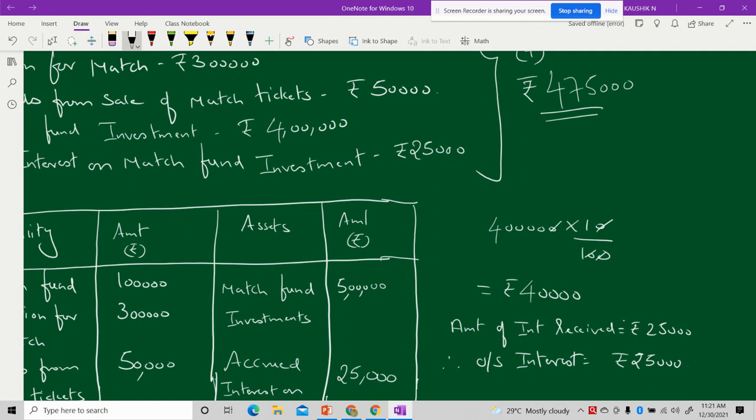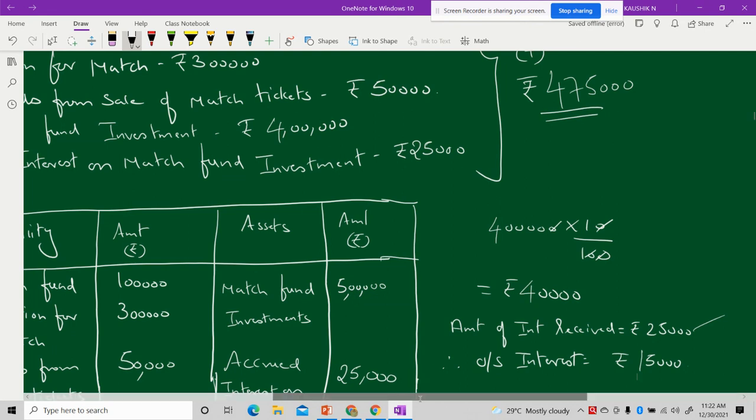So the amount of interest received has not changed, that is okay. 25,000 I have received, need not change this. Now compare it. Out of 40,000, I have received only 25,000. So how much I haven't received? How much I didn't receive? The difference between 40,000 minus 25,000. How much? Yes, it is 15,000 rupees. Right? So outstanding interest will be rupees 15,000.